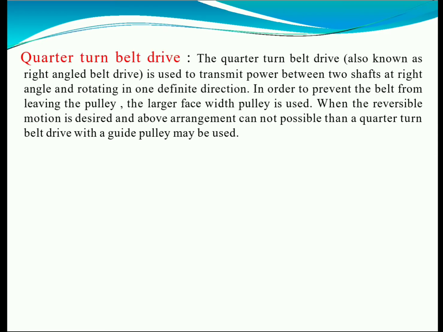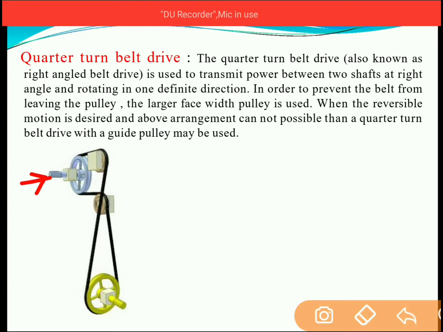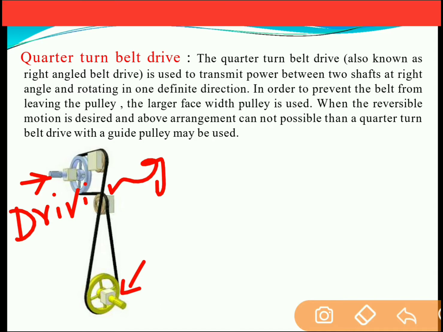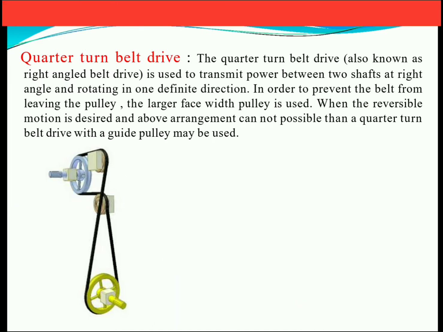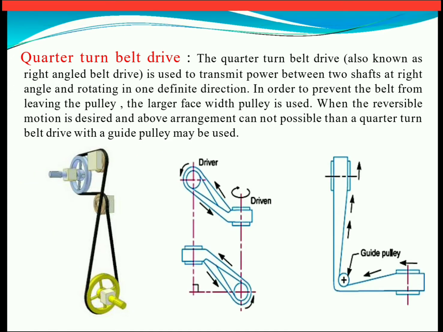Next, the quarter turn belt drive. As you see in the figure, this is the shaft which is connected to the motor and hence it is considered the driving shaft. And this is the shaft which is connected to the machine and hence it is considered the driven shaft. Now if you see the location of the driving shaft and the driven shaft, this shaft is horizontal and this shaft is at 90 degrees to the previous shaft.